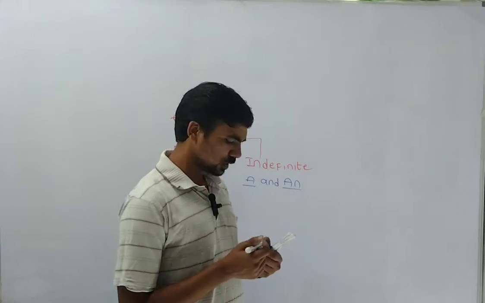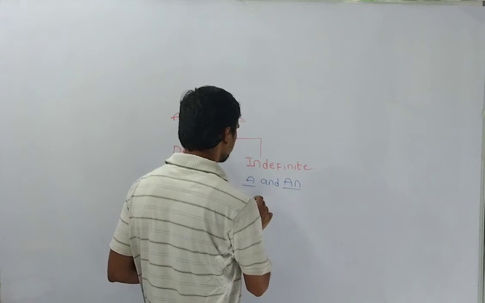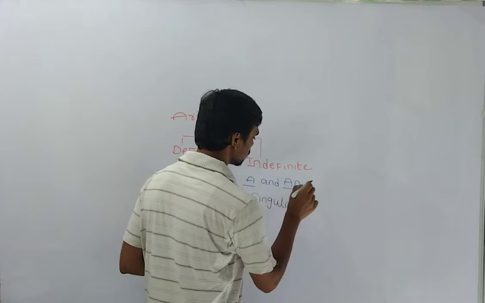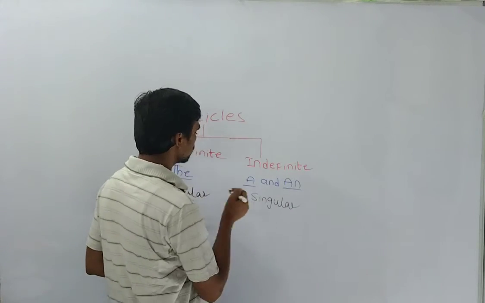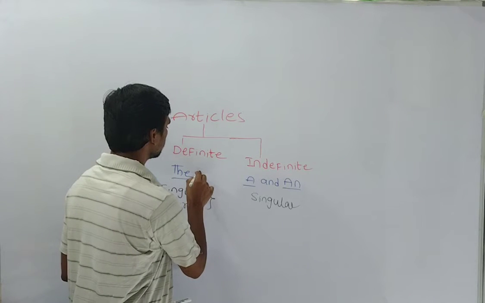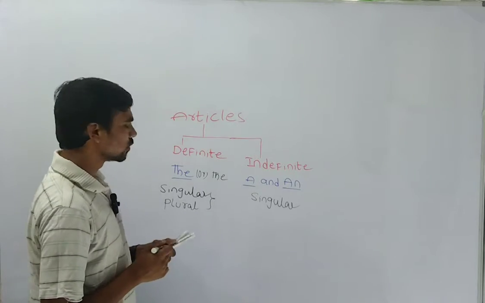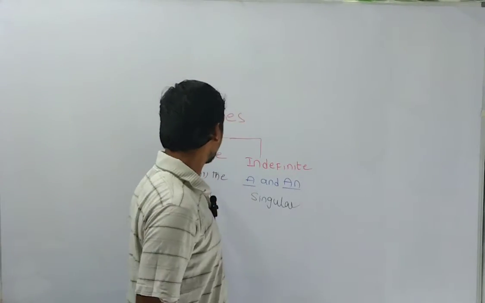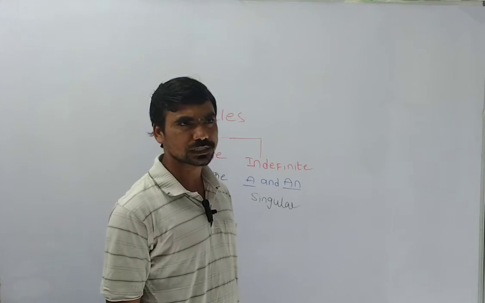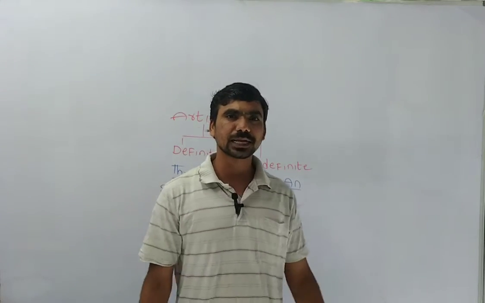For example, 'a' and 'an' we use only in singular, not in plural. But 'the' we use with both singular and plural. You can say 'thuh' or 'thee', no need to worry about that. Here, only singular, for example: a boy, a girl, a dog, a pen, a bag, a cat.